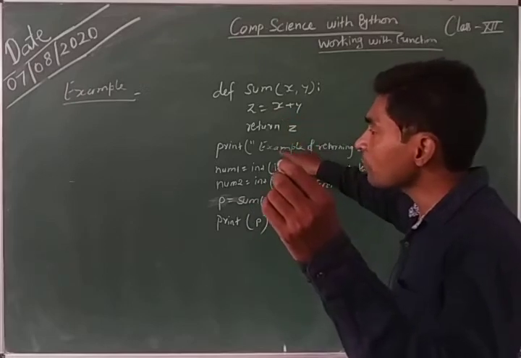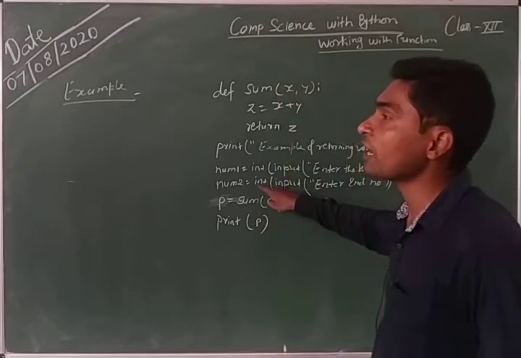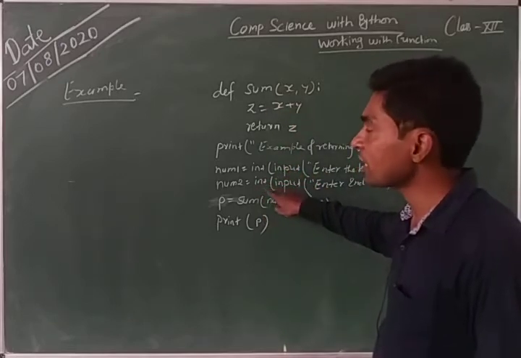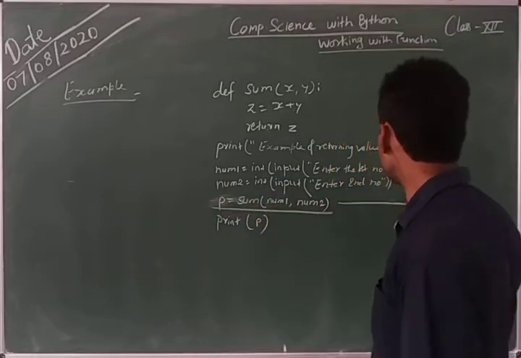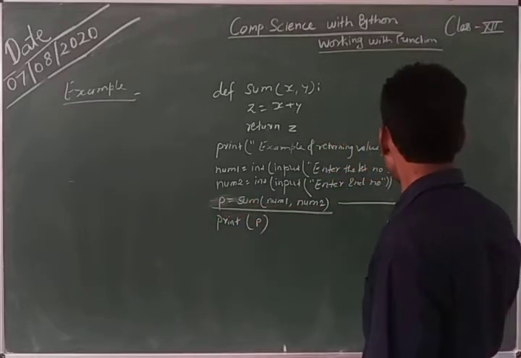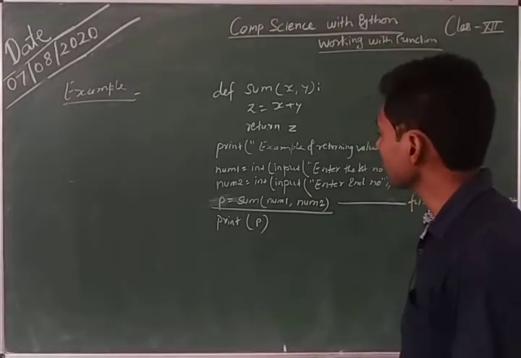In the program, which function is calling the sum? The main function of the program is calling the sum. This is the function call statement. All right.